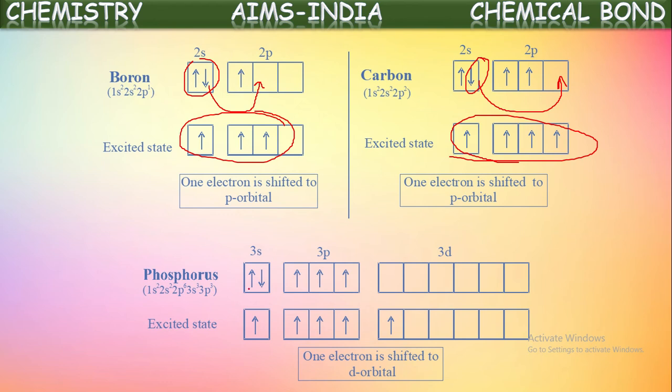In a similar way, phosphorus has three unpaired electrons and 2 paired electrons. But in the excited state, one electron from 3s jumps to the 3d subshell, the 3d vacant orbital. Now it gets 5 unpaired electrons. Because of the presence of 5 unpaired electrons, phosphorus can form 5 covalent bonds. So the pentavalency of phosphorus is explained in this way.